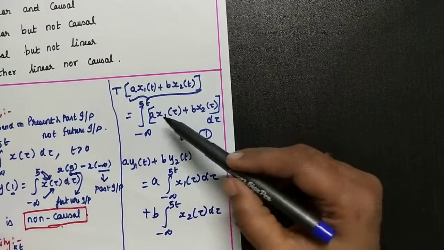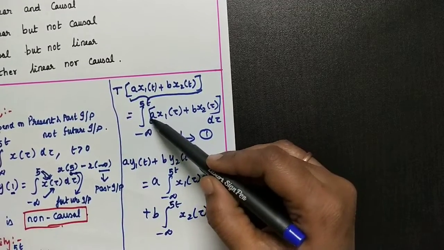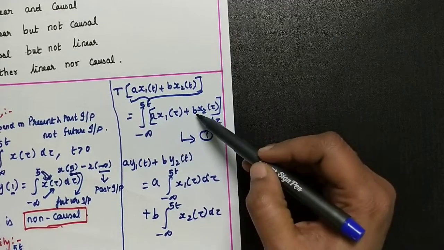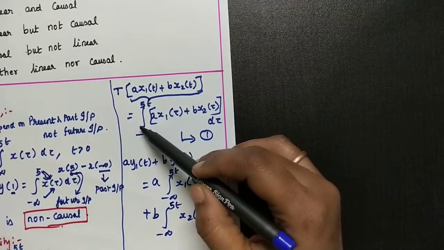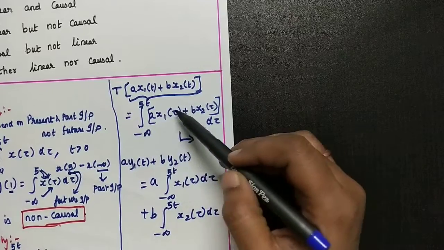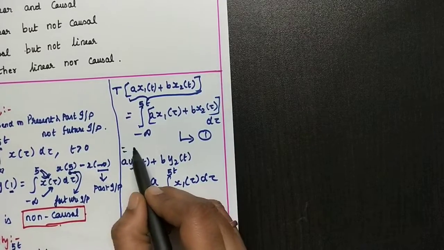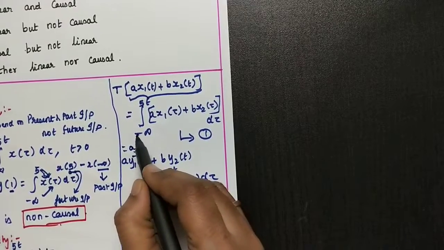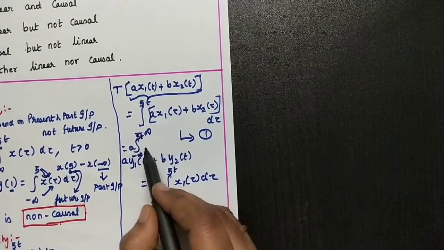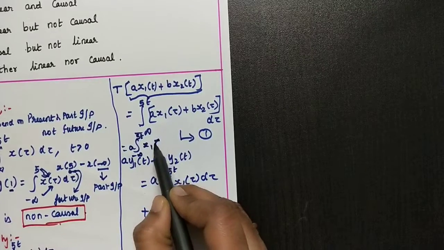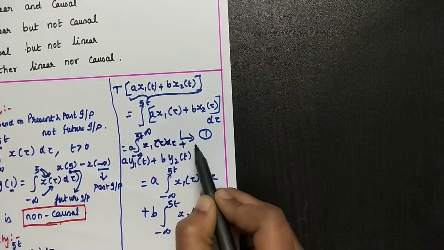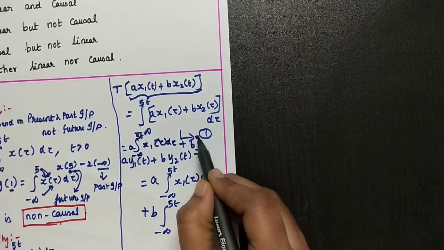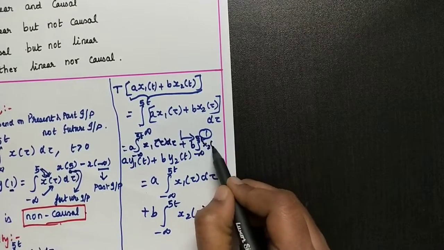See the equation, a and b are constant terms, so we can rearrange: a and b can be taken outside, and the integral can be applied to the individual terms. This can be written as a into integral from minus infinity to pi t of x1 of tau d tau plus b into integral from minus infinity to pi t of x2 of tau d tau.